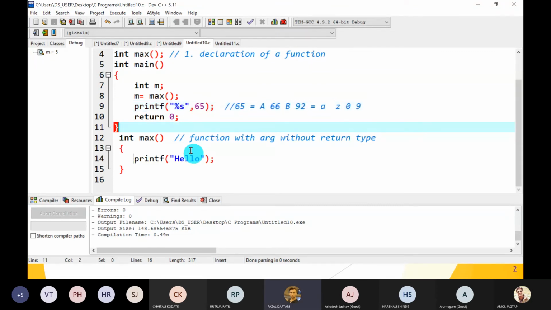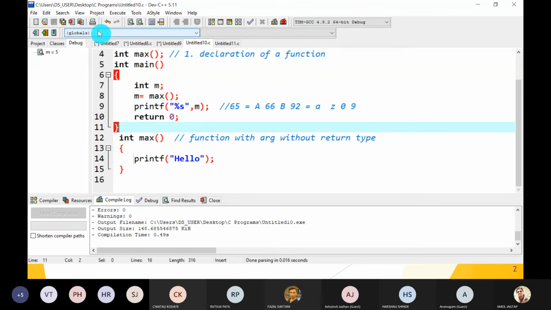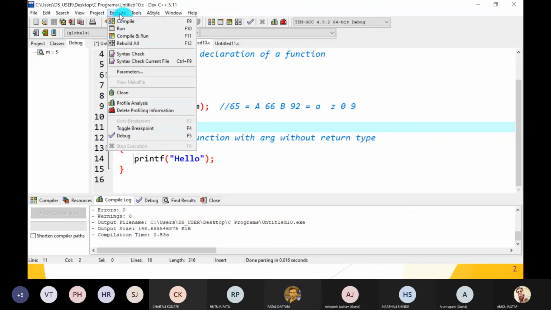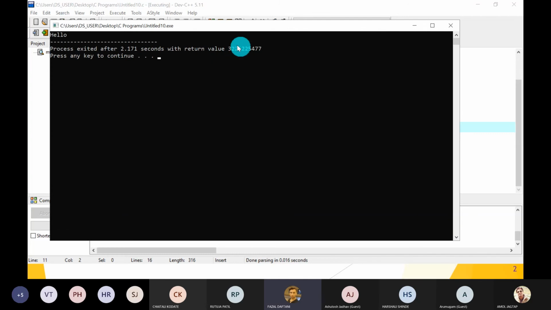Sir, if you write there M, not 65, M, and the format specifier is %s. Okay, compile it. Then run it. Nothing is displayed. But Hello. Process exited after 2 seconds with return value. Oh, yes, is it a logical error or a runtime error? It is a runtime error.